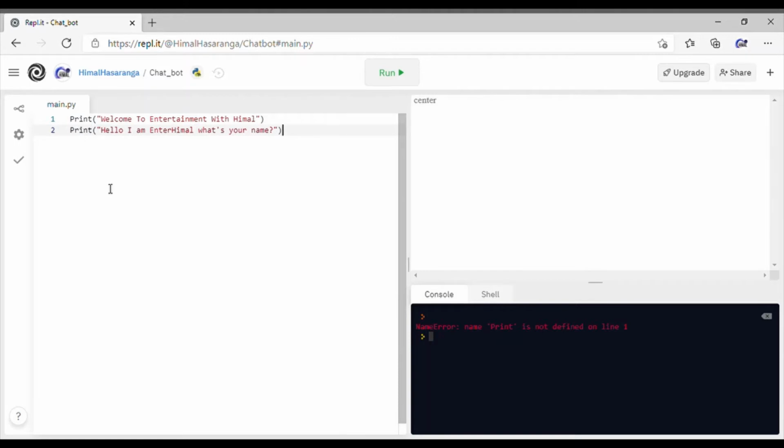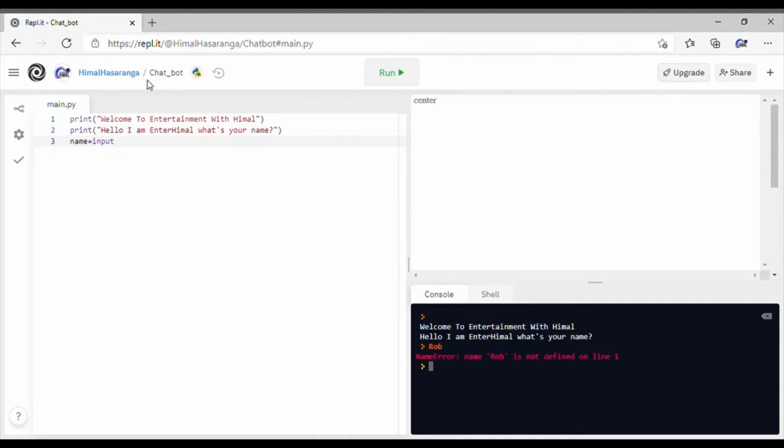Now let's run this, yeah. So this comes because there is something wrong with the code. But not to worry, we have found the answer.